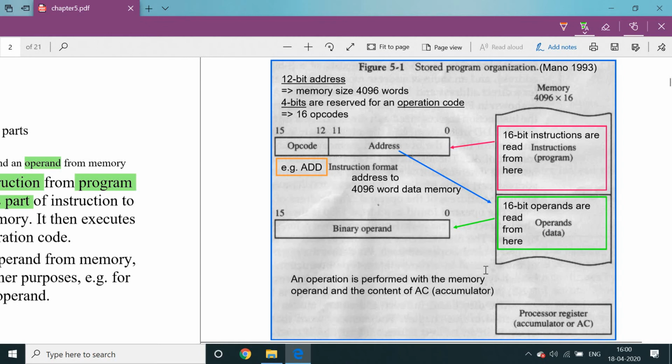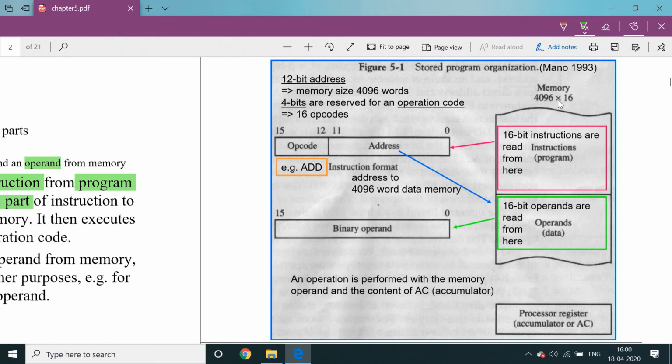This memory consists of a memory size of 4096. That means we are using 12 address lines. 4096 means 4K memory. If the memory size is 4K, how many address lines are needed to access this complete memory? 2 power 12 equals 4K. Here the power value 12 is nothing but the address bus length, which is used to access all the memory locations in the memory.